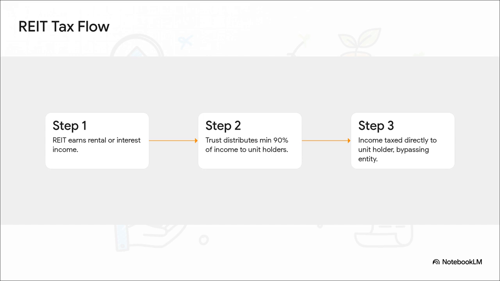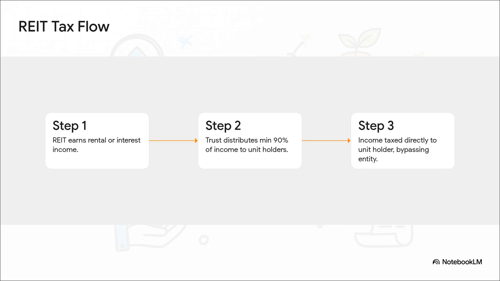The business trust earns rental income from its commercial properties, or maybe interest income from its special purpose vehicles. Step 2. Under SEBI regulations, the trust is strictly mandated to distribute a minimum of 90% of this income straight to its unit holders. Now, Step 3 is where the magic of the pass-through provision really shines. Because of Section 223, this distributed income completely bypasses entity-level taxation. Zero tax at the trust level. Instead, it flows directly into the hands of the unit holder, retaining its exact classification as rental or interest income, and gets taxed at the unit holder's applicable slab rates.